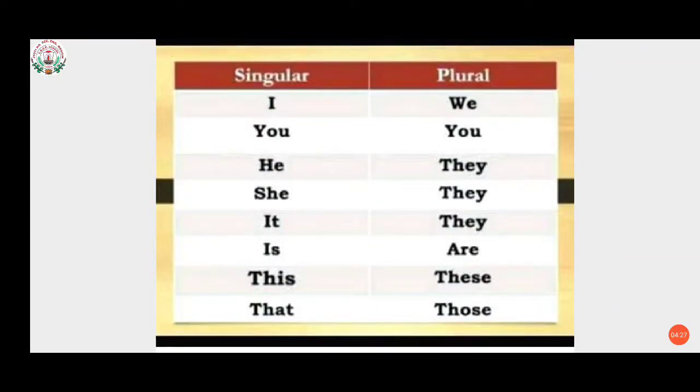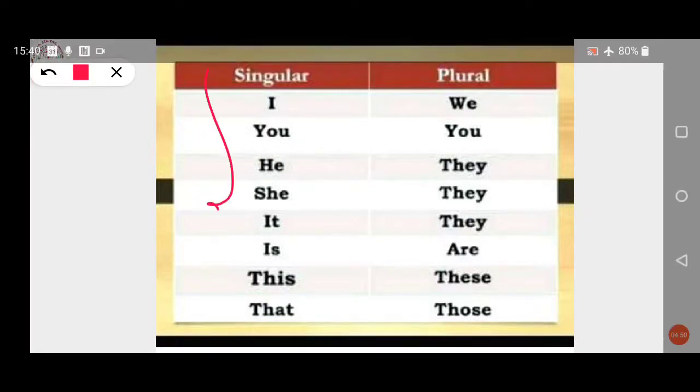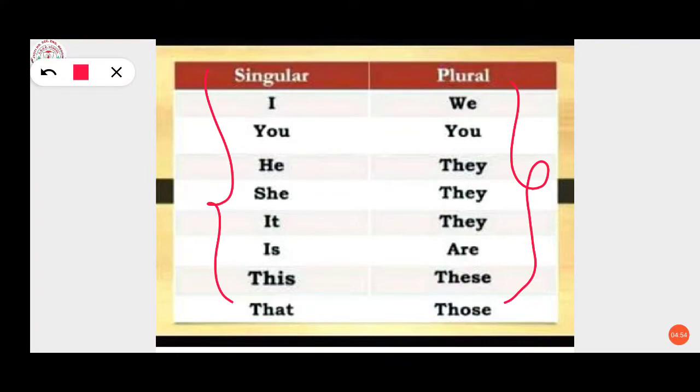First, what is singular? I want to tell you that a singular noun names one person, place, thing or idea, whereas a plural noun names more than one person, place, thing or idea. Here you can see on one side what is given, singular, and here you can see what is given, plural.